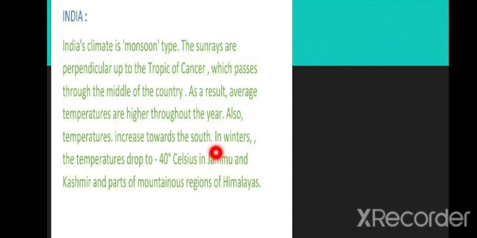It means, as you have mentioned in your answer, not only south. Towards the south means it is coming from the north towards the south. The winter temperature drops to minus 40 degrees Celsius in Jammu and Kashmir and parts of the mountainous region of the Himalaya.